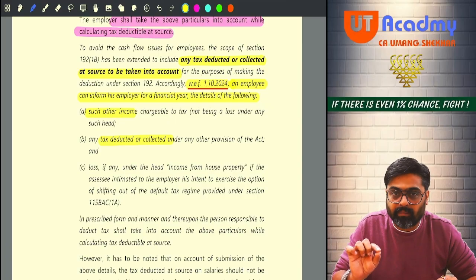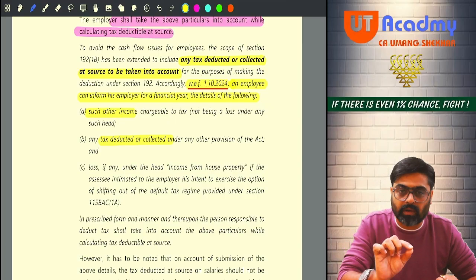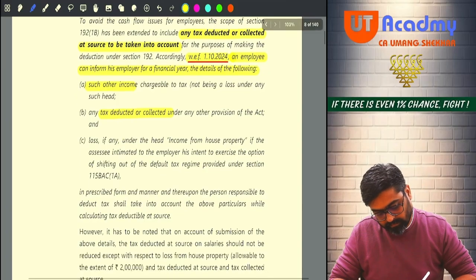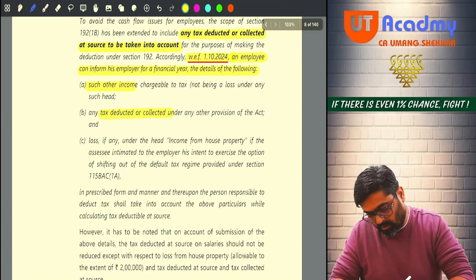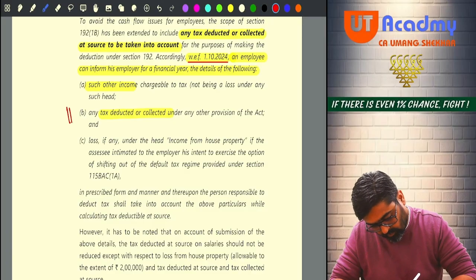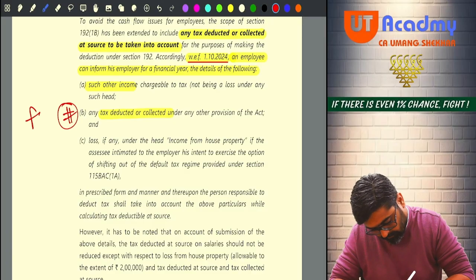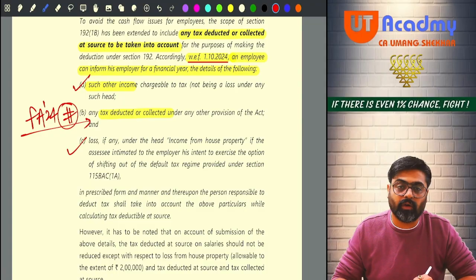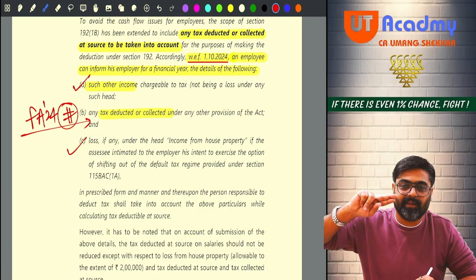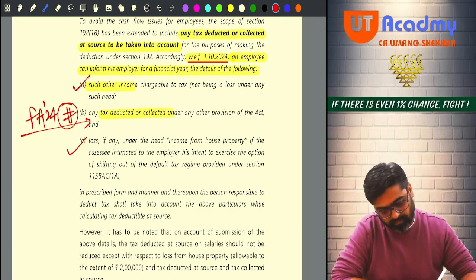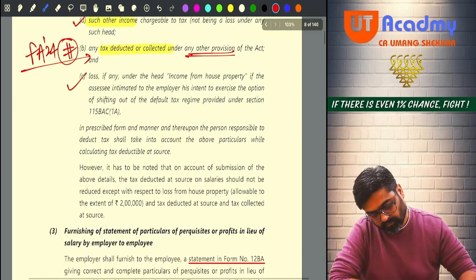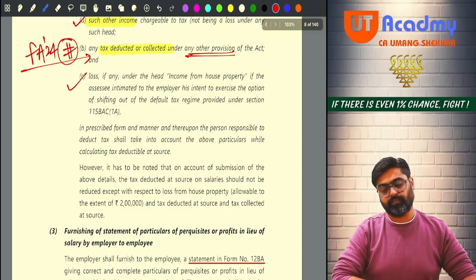But this will be applicable with effect from 1st October 2024. So this was the new part which has come now. This is the Finance Act 24 amendment. Prior to this, only point A and point B were applicable. Now one more point they have inserted, other provisions. Now, should I move ahead?